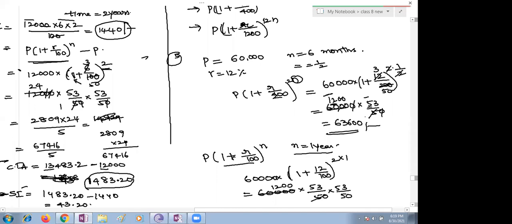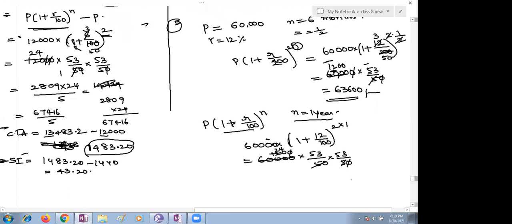Oh, yes, ma'am. Come on, the same way you have to simplify with the other 50. I got it, cut the zeros. 75264, cut 0, 0. 5 table, how many times, Nana? 5, 24 times. Just multiply 24 into 53 into 53. 53 square, how much, children? 53 square is equal to 2809.